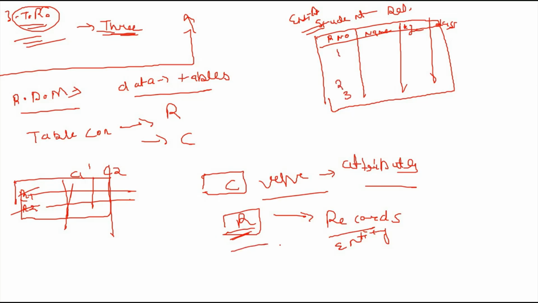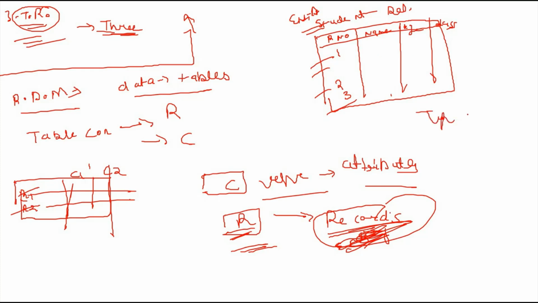The row represents the number of records or data, not the entity. This is the confusion, and it will be clear: 1, 2, 3 are the records or tuples. One important point you have to mention is what we mean by a tuple. A tuple is a row of a relation, which has an ordered set of values, like 1, 2, 3, with names Lokesh, Ayush and Mohit.